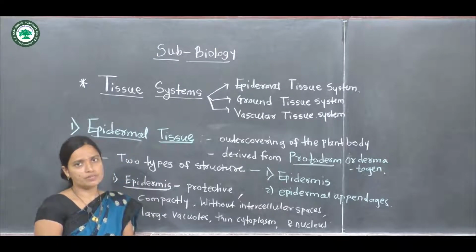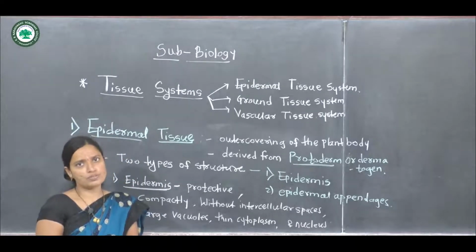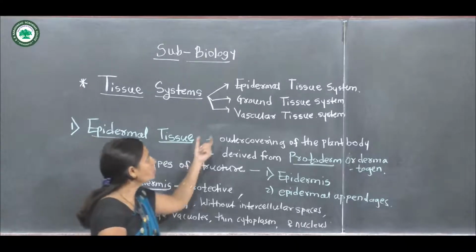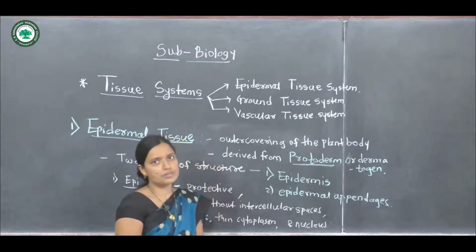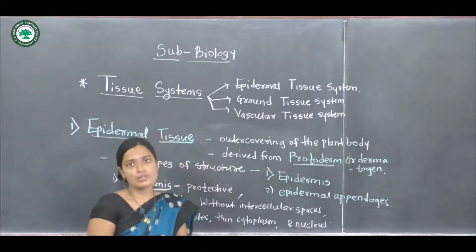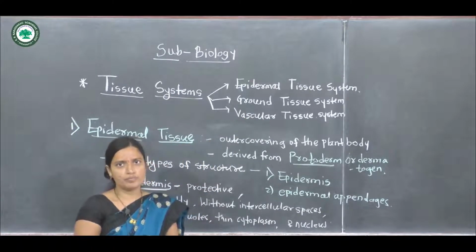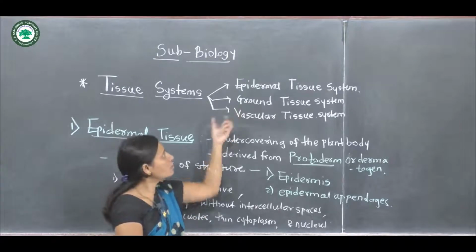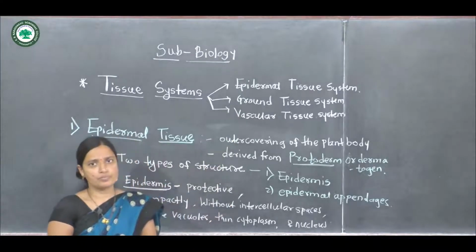In the tissue system, there are three types of tissue systems present. The first one is the epidermal tissue system. The second type is the ground tissue system, and the third is the vascular tissue system. The first one is the epidermal tissue system.